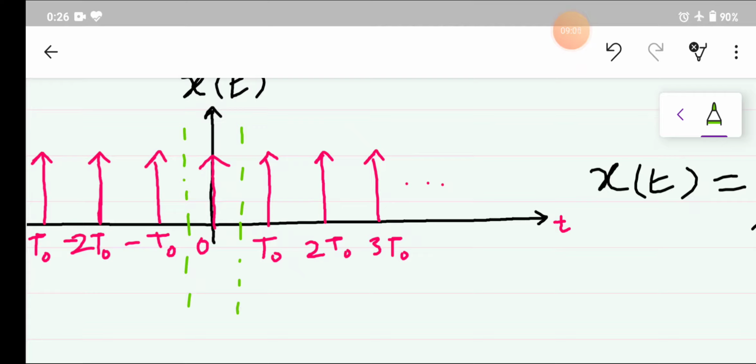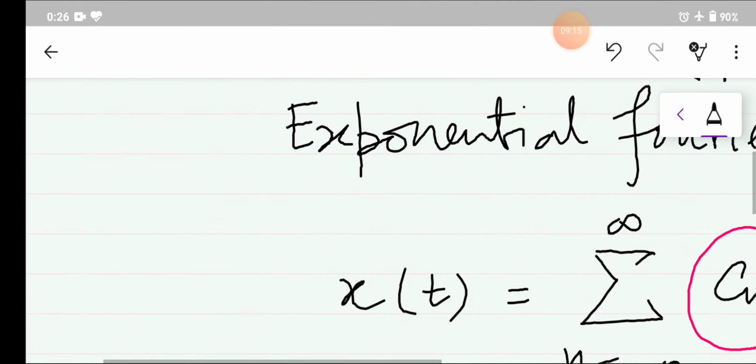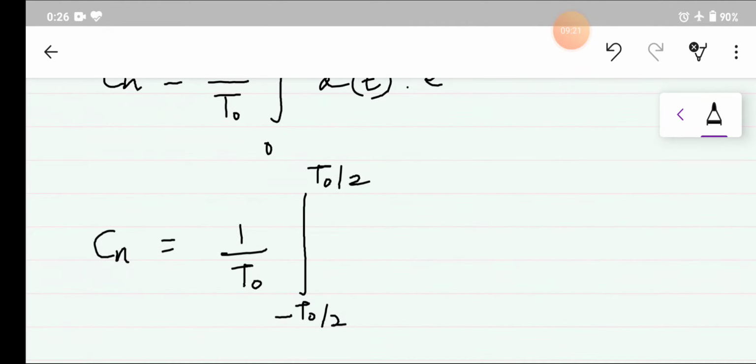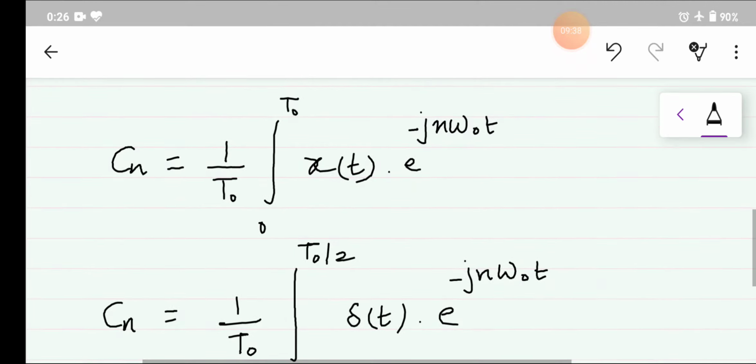From minus t naught by 2 to t naught by 2 the signal exists, and the value of the signal is delta t. So in the formula for Cn, I can write delta t multiplied by e to the power minus j n omega naught t, and here we have integration, so this is dt.